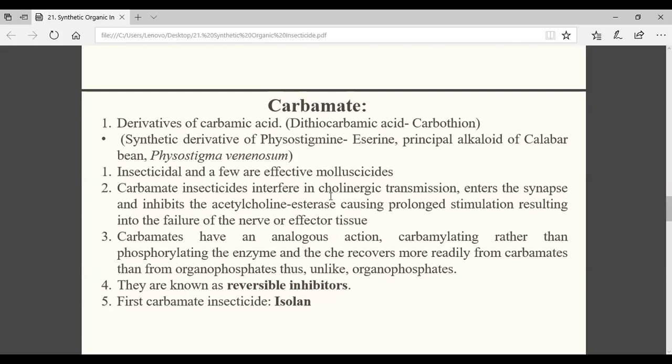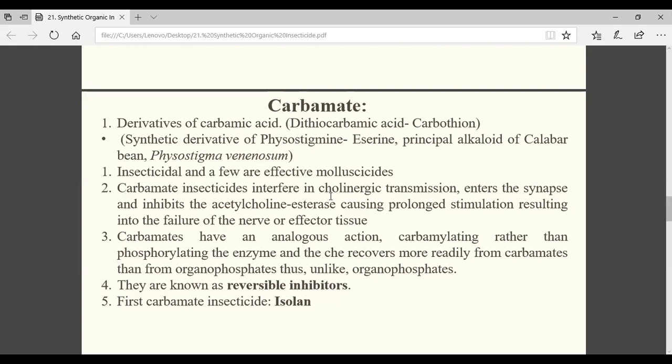Here also the mode of action is the same. They attack the target site, the acetylcholinesterase enzyme binding site. But the difference from organophosphate is that carbamates have reversible action. They are reversible inhibitors, but in organophosphate the inhibition is irreversible, while in carbamate it is reversible. Understood?